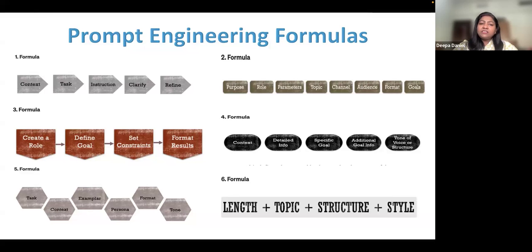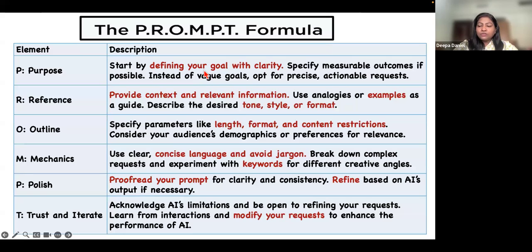Now, many researchers and prompt engineers have provided a lot of formulas to make these prompts. You can see how many there are available, and there are many, many more available online. But the problem is that as educators, for me personally, I felt these were very technical. I'm not well versed with Python language and code systems, and I don't have any technical background. I'm a teacher. I have a non-technical background. So I chose a few formulas which I think work very well for us as educators.